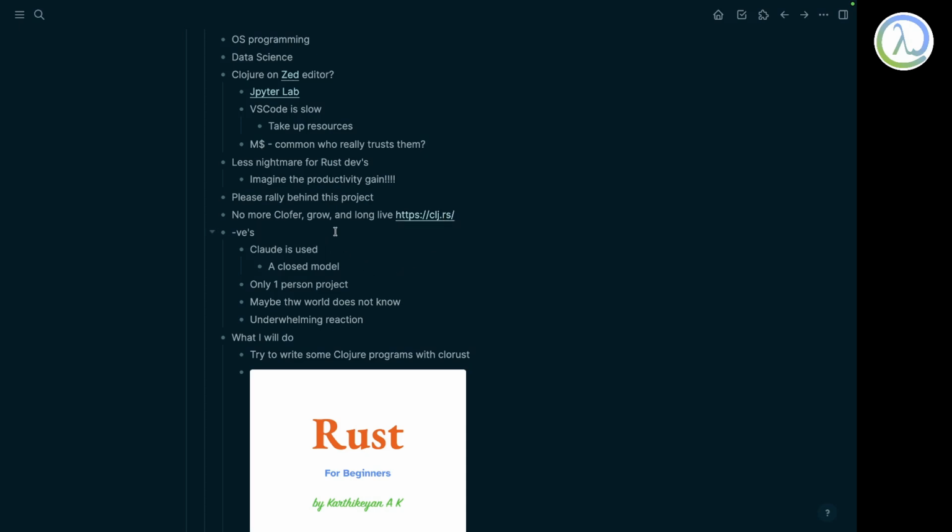So let's come to the negatives. Mr. Casey Marshall is using Claude, and it is a closed model, so it is not like Mistral or something like that. And it's still a one percent project. That's what worries me, because what happens, like, look, mood changes, life changes, right?